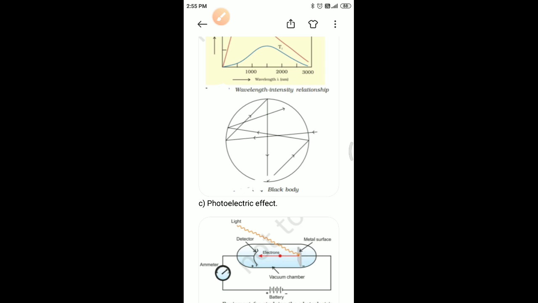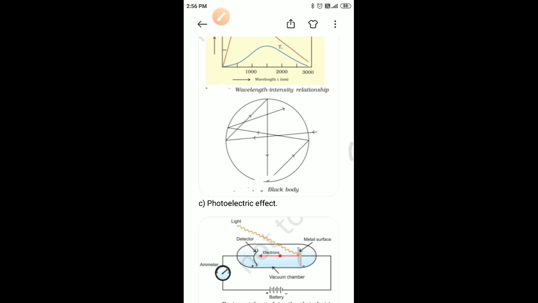The energy E of a quantum of radiation is proportional to its frequency ν, and it is expressed by the equation E = hν. The proportionality constant h is known as Planck's constant, and its value is 6.626 × 10^-34 joule second. This value of Planck's constant is very important for solving many problems. Students, please keep it in mind. With this theory, Planck was able to explain the distribution of the intensity in the radiation from a black body as a function of the frequency or wavelength at different temperatures.